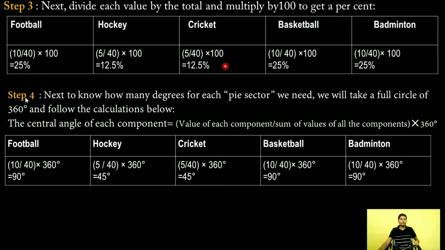Now we have to apply our angular concept. We will multiply this percentage by 360 degrees. Here our football 90 degrees, hockey 45 degrees, cricket 45 degrees, basketball 90 degrees, and badminton 90 degrees.